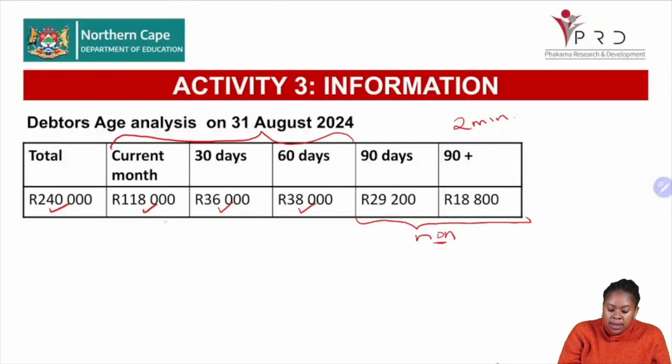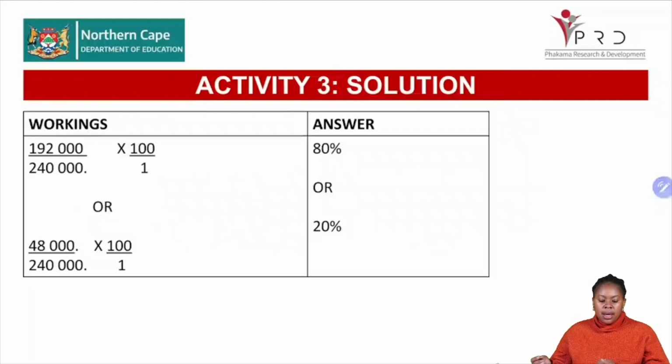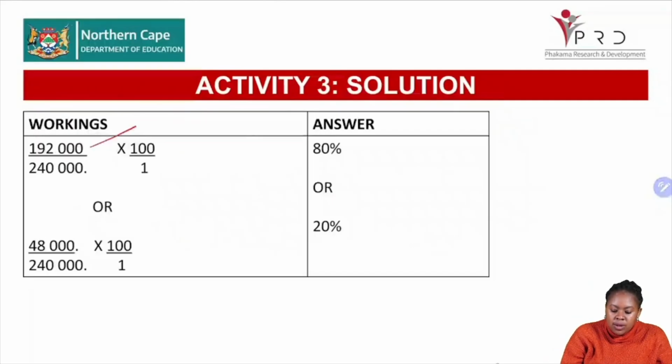Our target, we said, is 90% for the 60 days. This is what we want to receive within 60 days. Now let's quickly show the calculation. 192,000, where am I getting the 192 from? It is the 118,000 plus the 36,000 plus the 38,000. Now this is all the people or all the totals that are complying within the 60-day period.